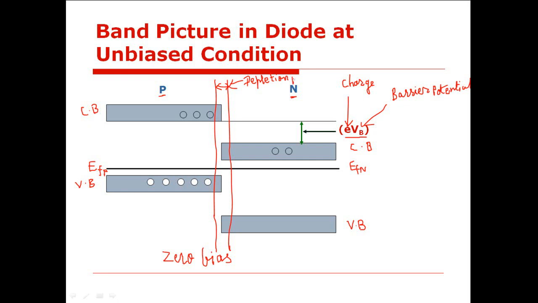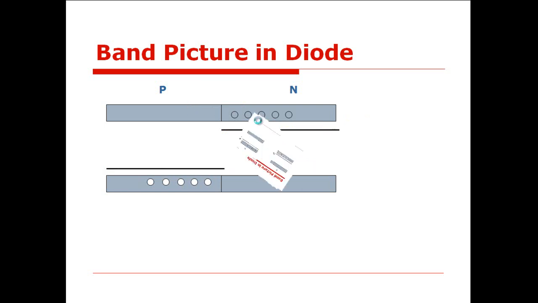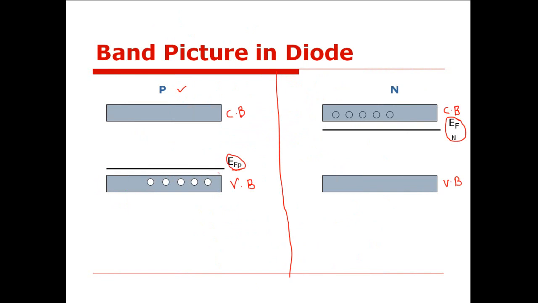Now when I say that for the junction to be formed between p and n, what we have discussed here is that in order to have a junction between p side and n side, the Fermi level for n-type semiconductor and the Fermi level for p-type semiconductor should align with each other. Due to that, the band picture will orient in such a way that the energy gap is produced between the conduction band on n side and conduction band on p side. But why should the two Fermi levels align with each other?